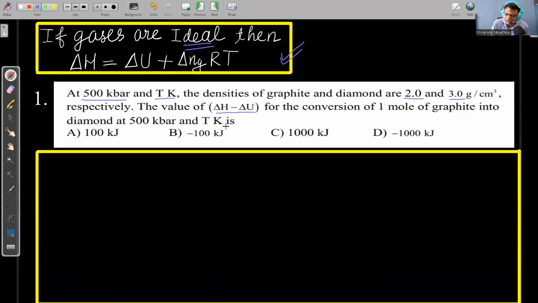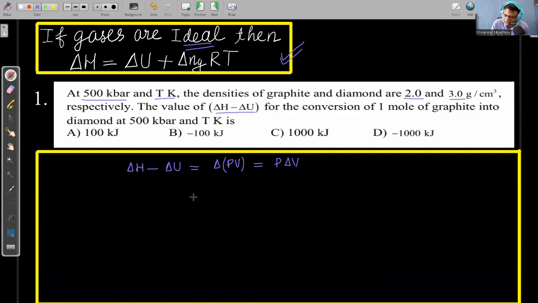So temperature is constant here. We have to write the difference between change in enthalpy and change in internal energy. We know that is equal to change in pressure, volume, energy. When we are writing this, we know that pressure is constant, so we are using P delta V, but this is not a gas, it is solid. So we cannot write P delta V as delta Ng RT, right?